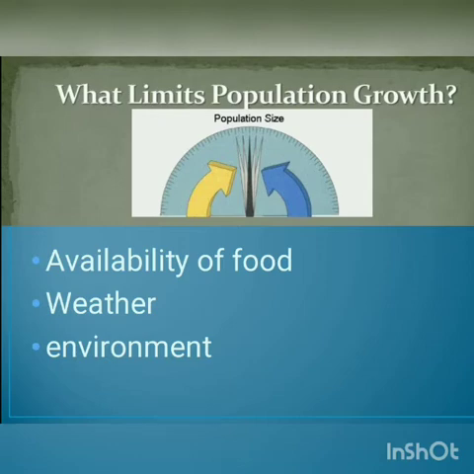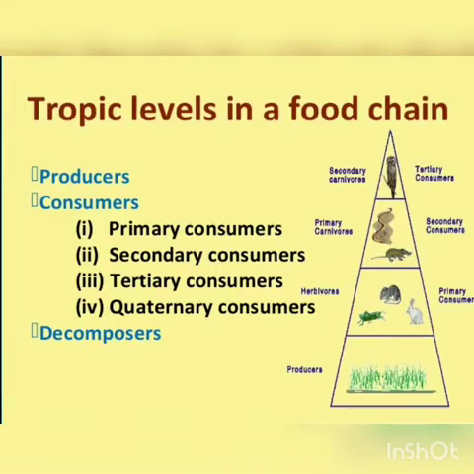So there are three reasons that limit population growth. First is availability of food, second is weather, and third is environment. Now let's come back to food chain. In the last session we already studied food chain and what producers and consumers are. We will revise what producers and consumers are.